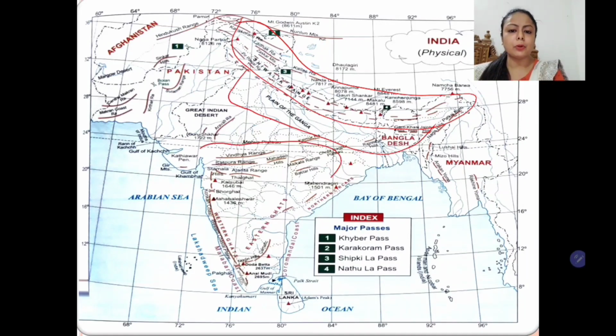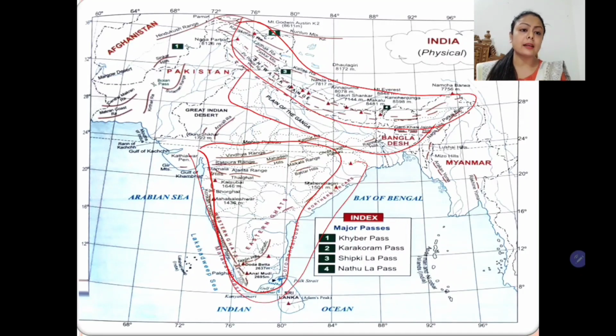Then in the southern portion is a plateau. In the eastern and western portions there is a coastal plain as well as the hills, the Eastern Ghats and the Western Ghats. There is a desert in the northwestern or western part of the country. So we can say there is a lot of variation in the physical features.